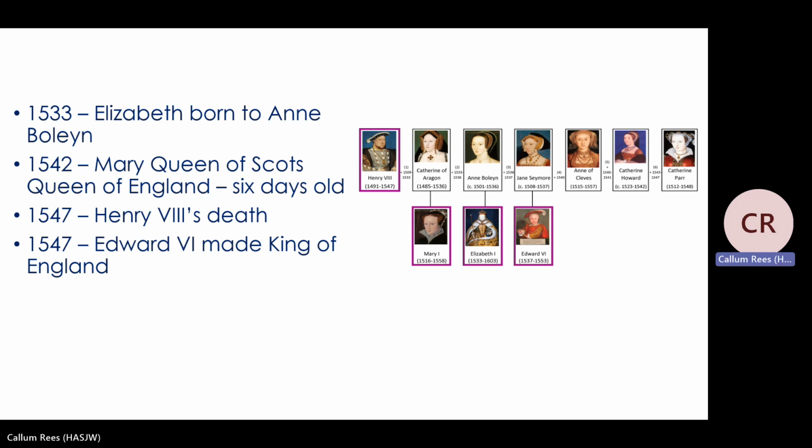So it all starts in 1533 with Elizabeth. She's born to Anne Boleyn, and remember, Anne Boleyn was Protestant. Anne Boleyn, though, is executed by Henry because she is accused of adultery. And so as a result, Elizabeth is actually at one point declared illegitimate, and she is removed from the succession, which means at one point it's stated that Elizabeth will never be able to be a monarch.